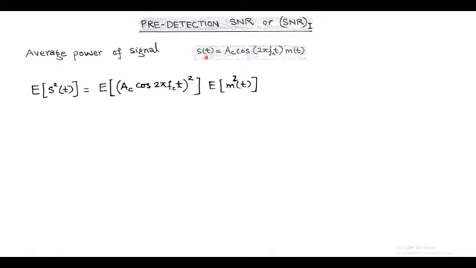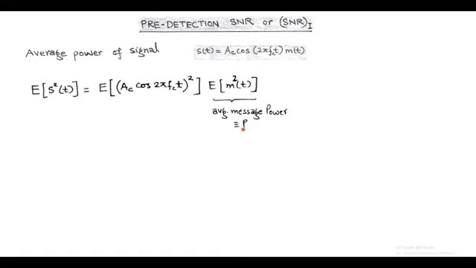Now in place of s(t) we can put Ac cos 2πfct into m(t) and square it. As this signal has two terms as a function of time, the expectation of s square t becomes the expectation of (Ac cos 2πfct) square into the expectation of m square t. For convenience we assume the expectation of m square t equals P, that is called the average message power.